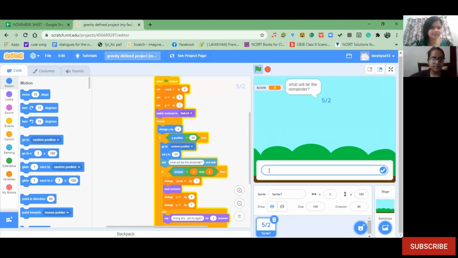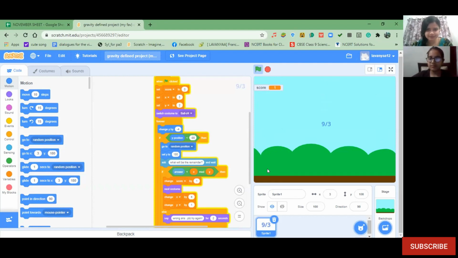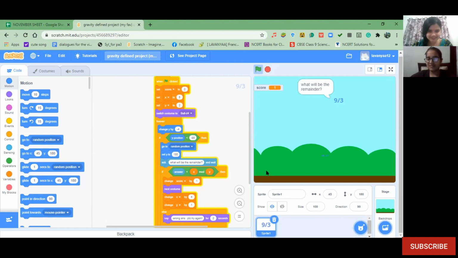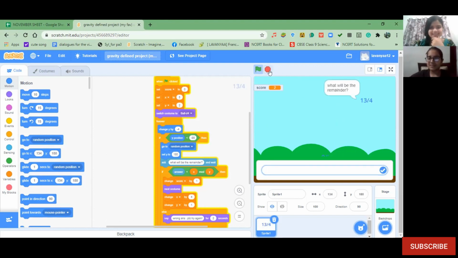So if we are giving a wrong answer, the same question will come again, Lavanya, is it? Yeah, because it will improve our practice, as practice makes a man perfect. Awesome. Yes, that's perfectly correct. Now give the right answer also. I want to see what will happen if the user is giving the right answer. Okay, so the next question is here. Awesome. Perfect. And the score is also getting updated.